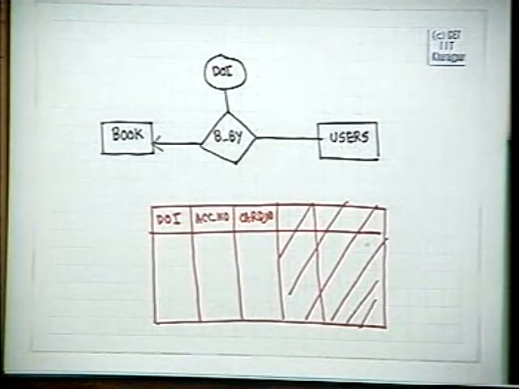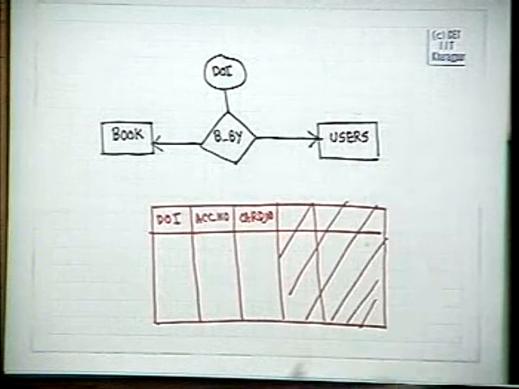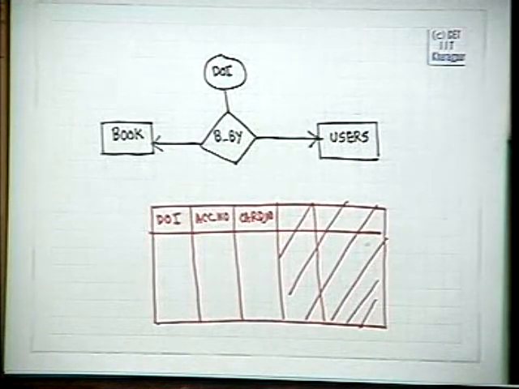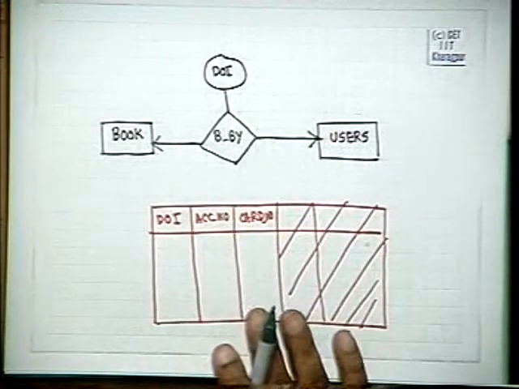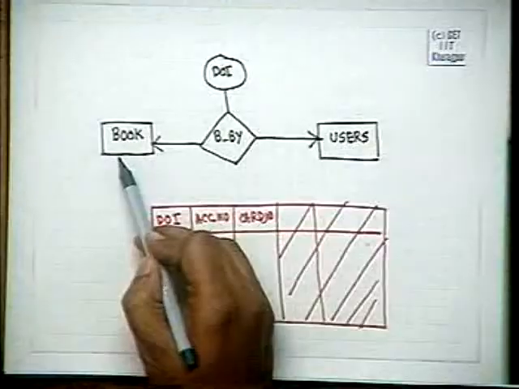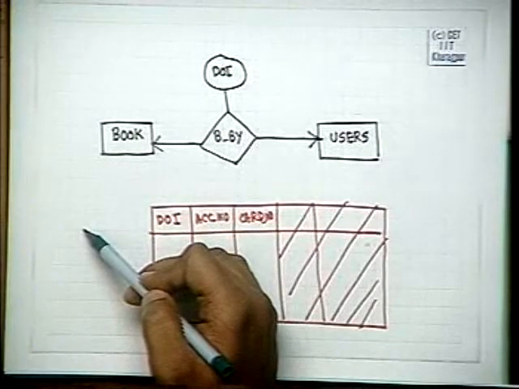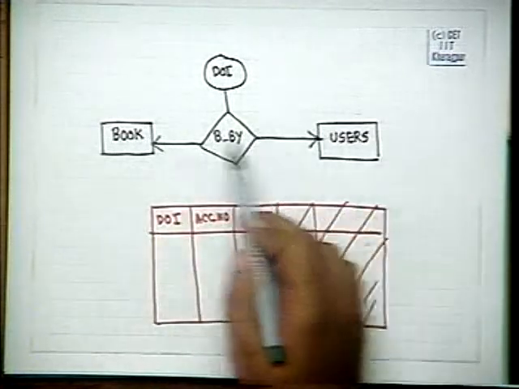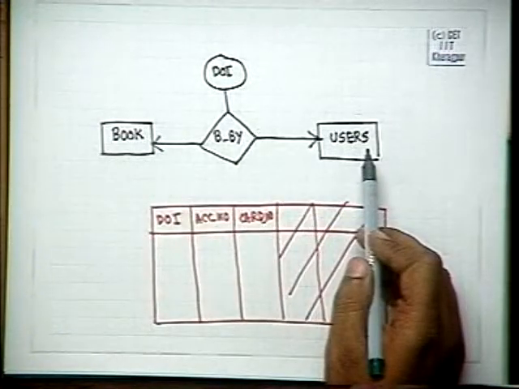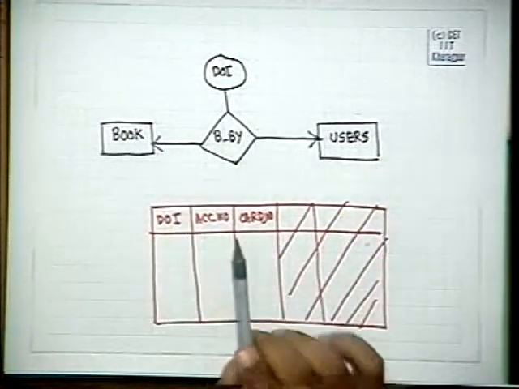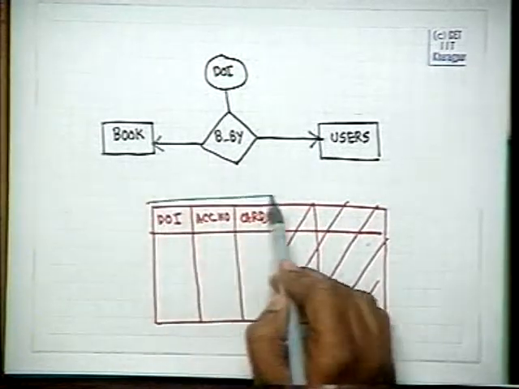Or if it is a one-to-one relationship, we cannot reduce any of these entries because a book may be related to somebody else. So what are the things we can do?